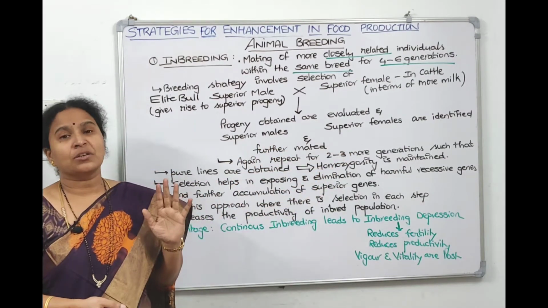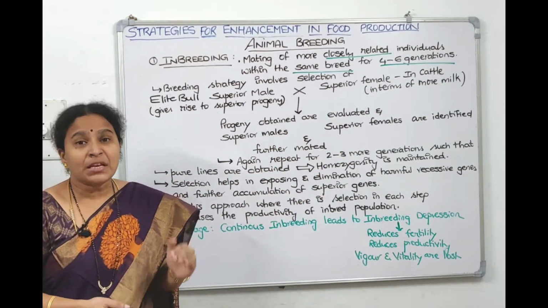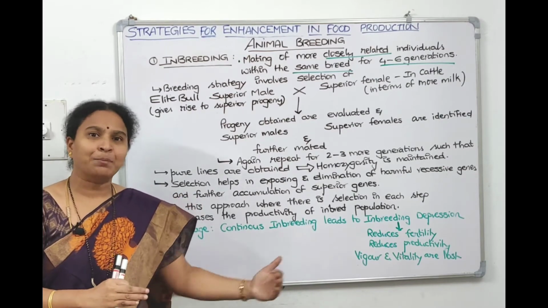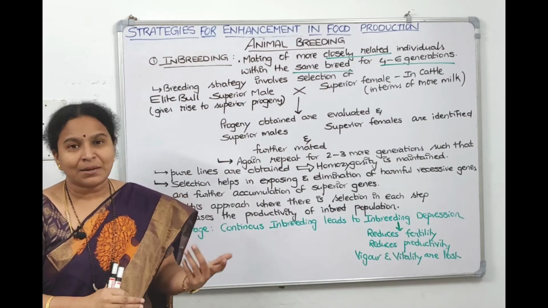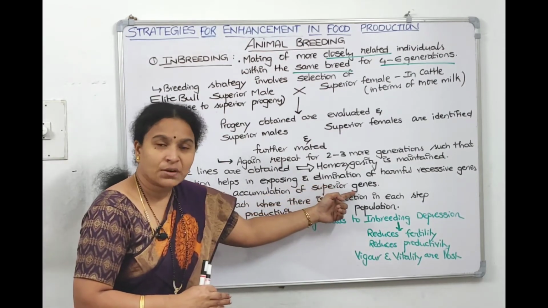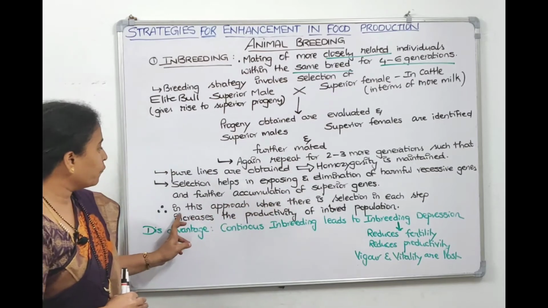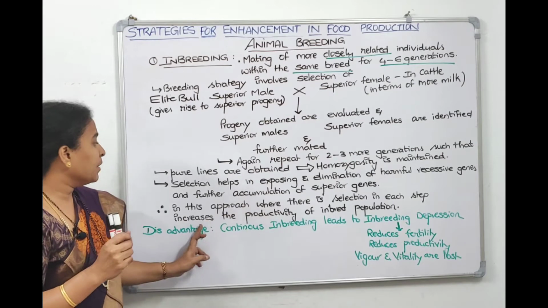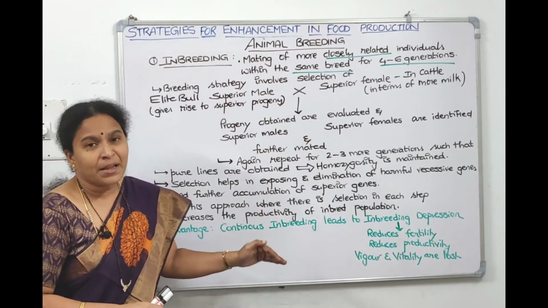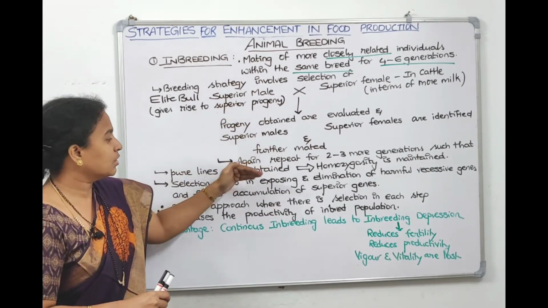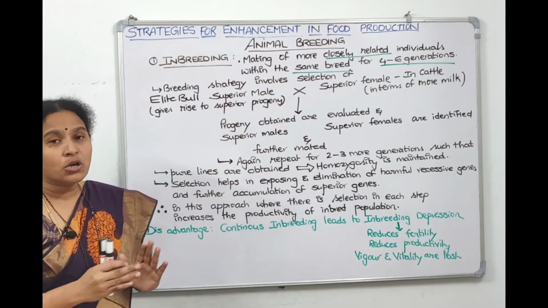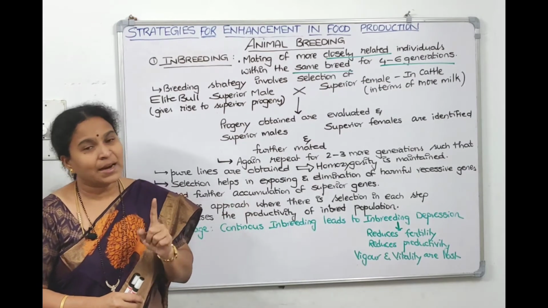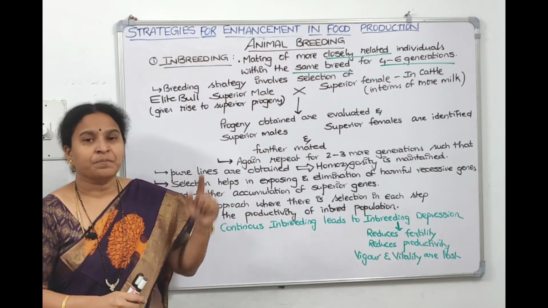In every generation, when we sit for evaluation, we see which are harmful genes, which are recessive genes. We will not pick that progeny, we will pick the other progeny. That means accumulation of the superior genes will happen because of selection. Therefore, we can tell in the inbreeding approach, in each selection it increases the productivity. In first generation, second generation, third generation, in every generation we keep increasing the productivity of the inbreeding population. Understood, children? See the advantages.